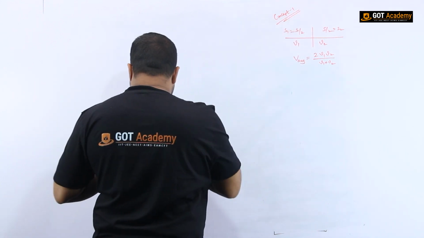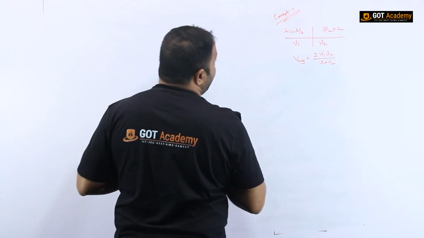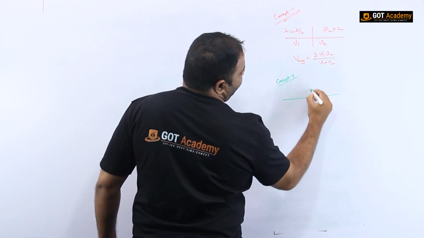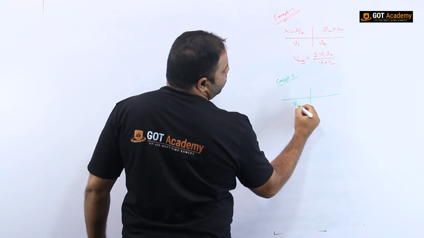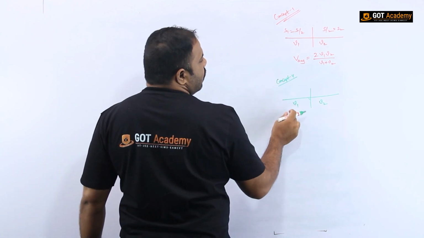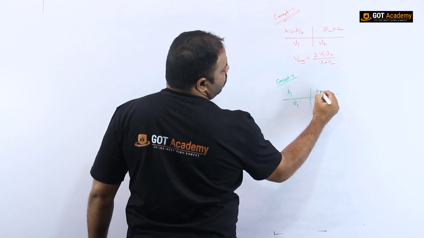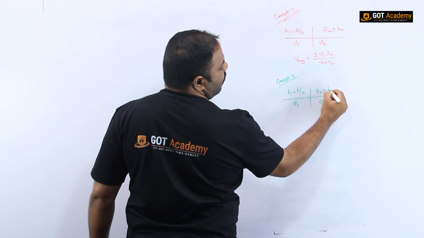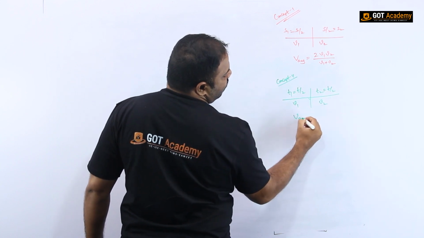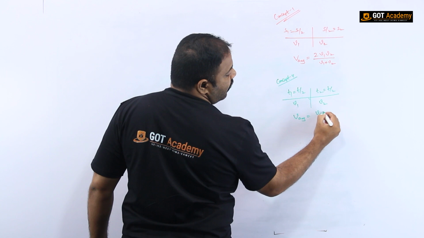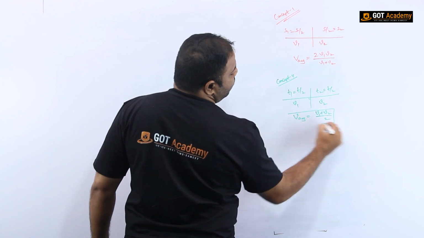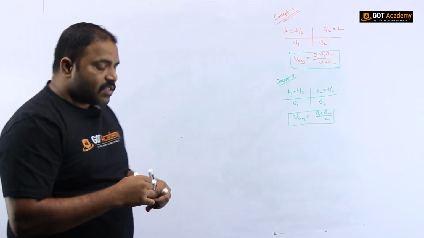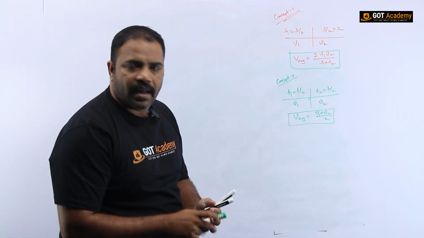And in concept 4, I explained that if the body moves with the speeds v1 and v2 in times t1 and t2, here I have taken that it moves with the speed v1 for the first half of the time and v2 for the remaining half of the time. In this case, I found that the average speed is equal to (v1 plus v2) by 2. So now it's time for you to remember these two formulas, so that in concept 5 I can use them directly. You should not waste the time.